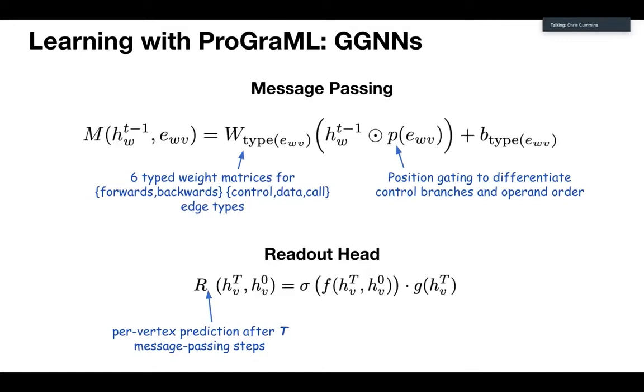So what this lets us do is full program prediction, which is kind of like what we would do traditionally with machine learning, where you take a program, you extract a feature vector, and then you try and predict some property on it. But also, because we can do per vertex prediction, we can do some really nifty new things, like we can try and predict individual instructions that might be amenable to a certain optimization.